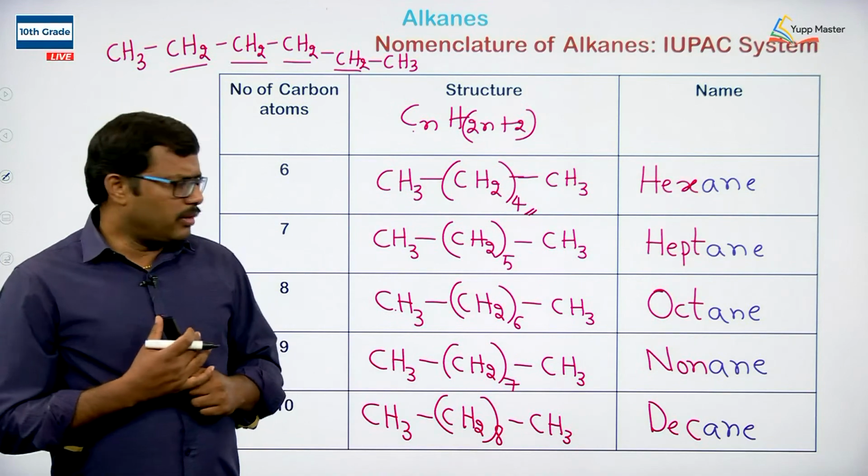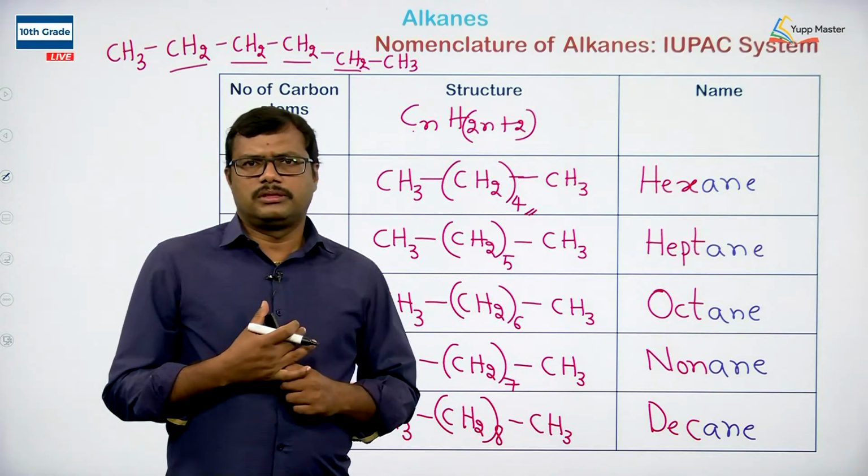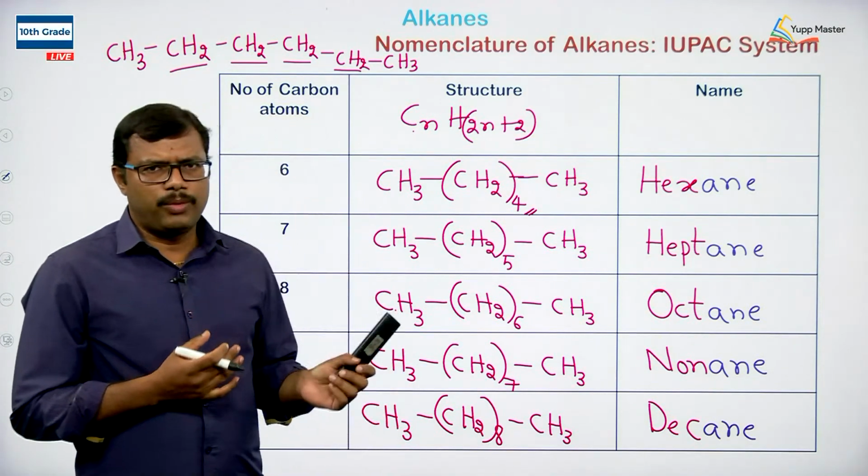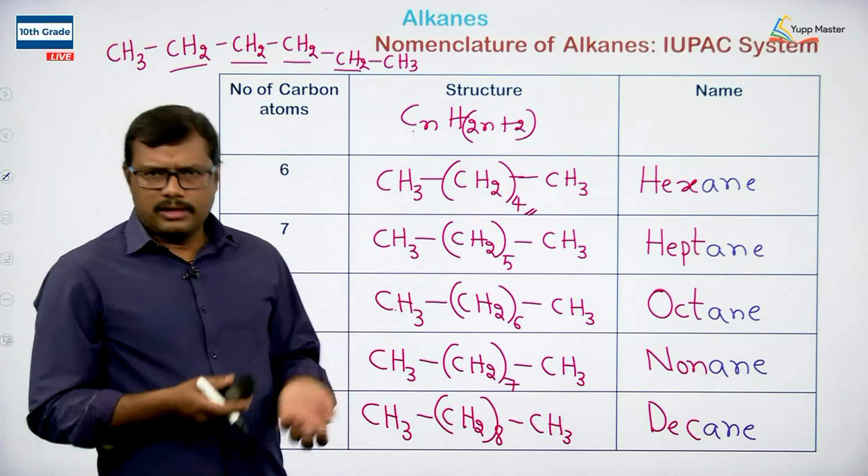So the name can be derived from the number of carbon atoms present in the compound.